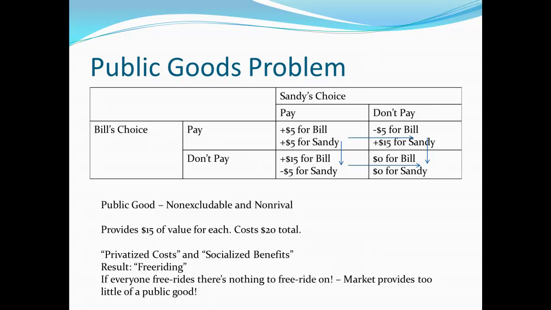This can also be described as a case of privatized costs with socialized benefits. That is, the cost is paid privately by an individual, while the benefit is enjoyed across all of society. The socialized benefit, privatized cost tends to be tied with this problem of under-provision of the good. Nobody wants to pay the cost, everybody wants the benefit. But since nobody wants to pay the cost, it ends up not being provided. Or we can also call this the problem of free riding. Since everyone wants to free ride, nobody actually provides a ride. As a result, there's too little of this public good.